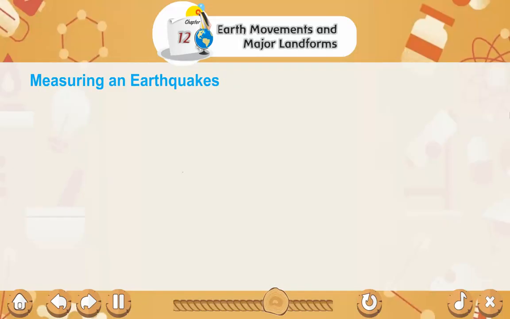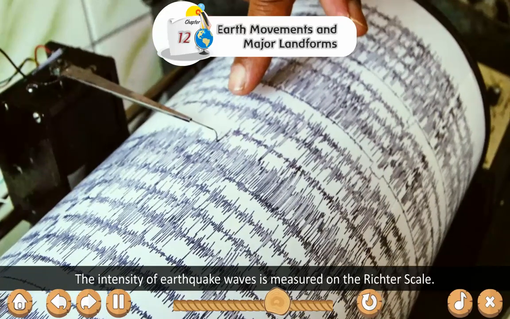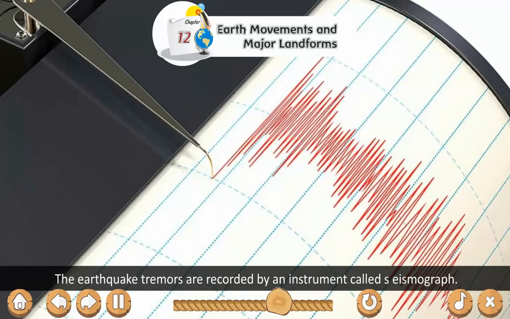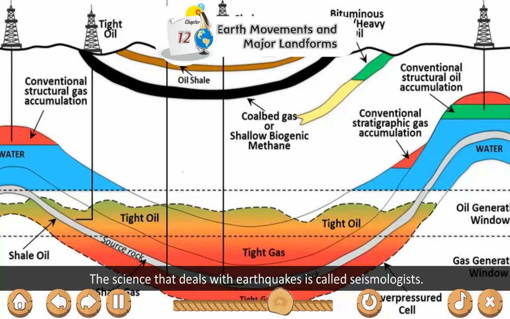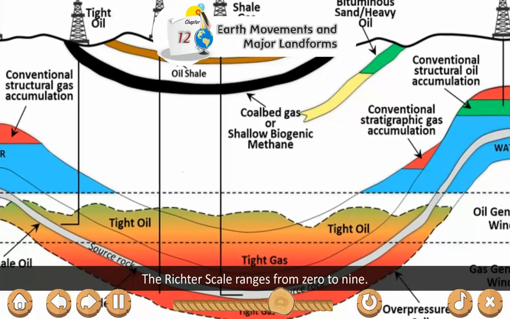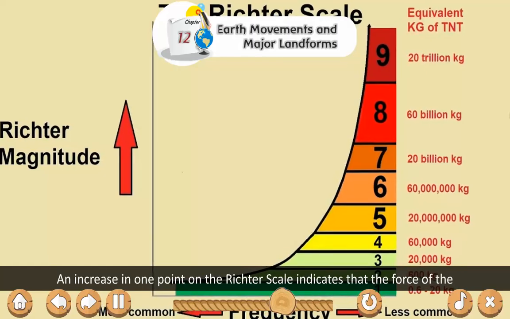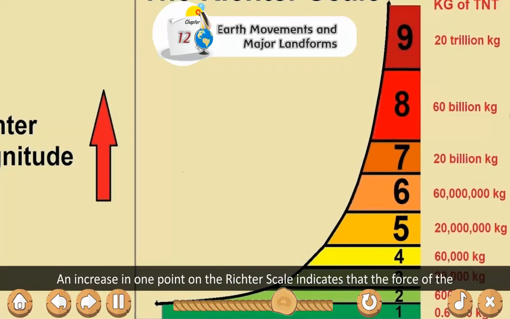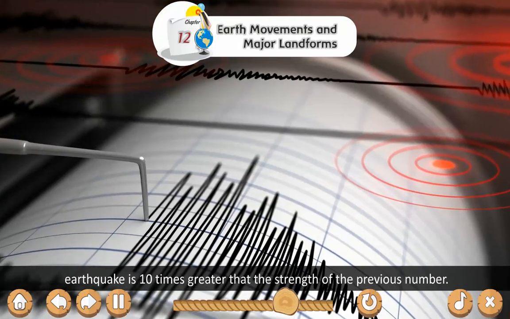Measuring an earthquake. The intensity of earthquake waves is measured on the Richter scale. The earthquake tremors are recorded by an instrument called a seismograph. The science that deals with earthquakes is called seismology, and the scientist is a seismologist. The Richter scale ranges from 0 to 9. An increase of 1 point on the Richter scale indicates that the force of the earthquake is 10 times greater than the strength of the previous number.